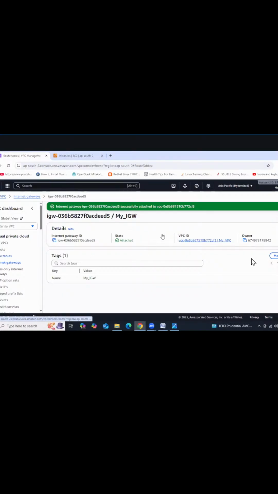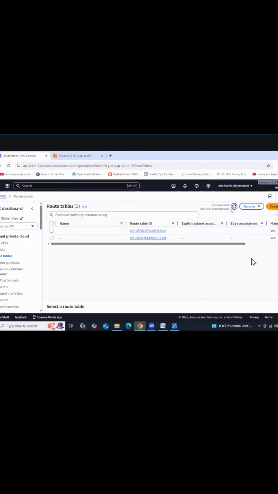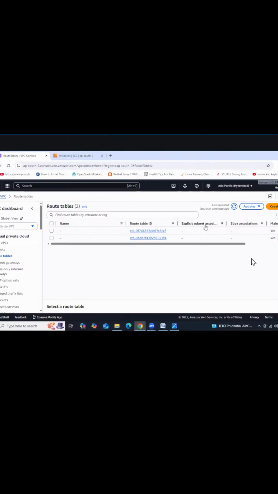Right. Next step, route table. Guys, remember, while you are creating the VPC, along with the VPC, one route table will be created by default. Yesterday, I didn't provide the information because you were at a very initial stage. If I provided that information, you would get confused. Now you know what a route table is, right?